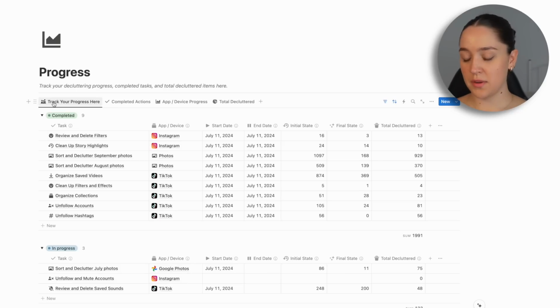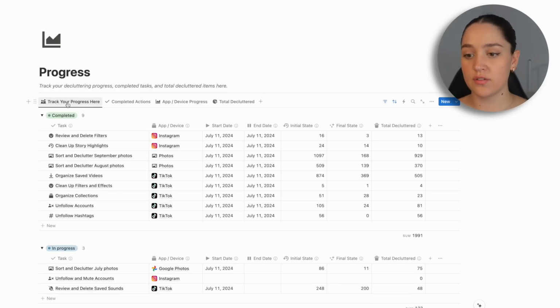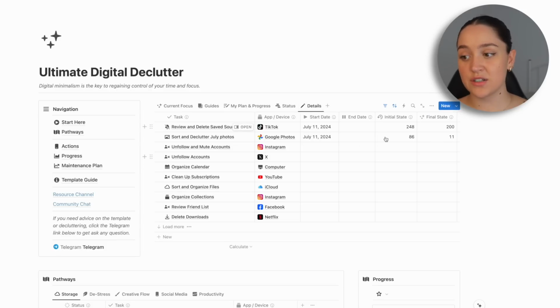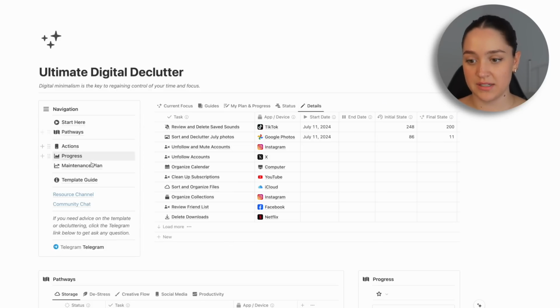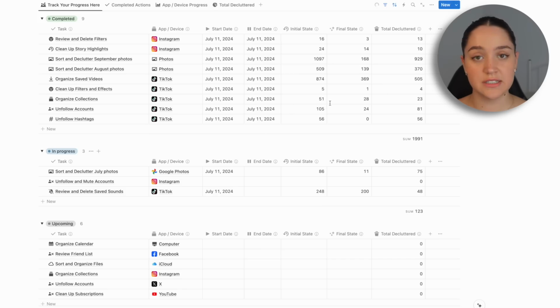So moving on to the next page, progress is where you can see all of your progress in each app, in the whole decluttering process that you're on, and also for every single task. So in the first view, you're going to track your progress. This is just a view of every single task, so you can also see the progress of your completed tasks. So in the homepage, you can edit the little details, but you don't see the completed tasks. So here you can see every single task and you can change the little details if you need.